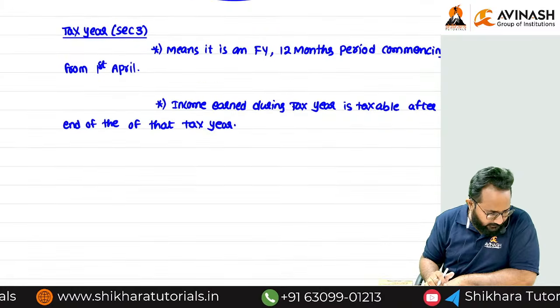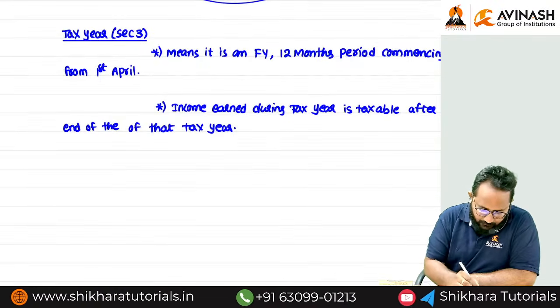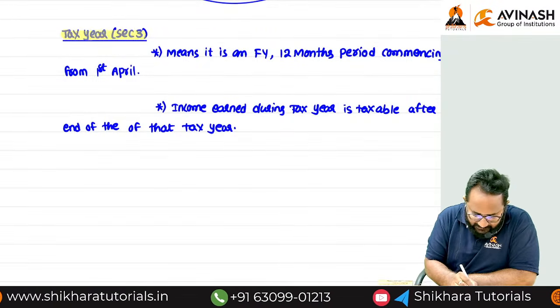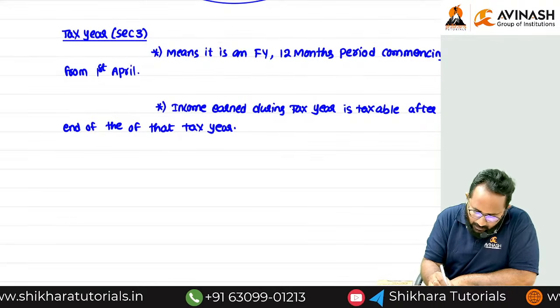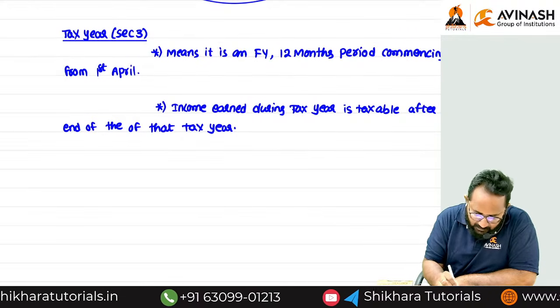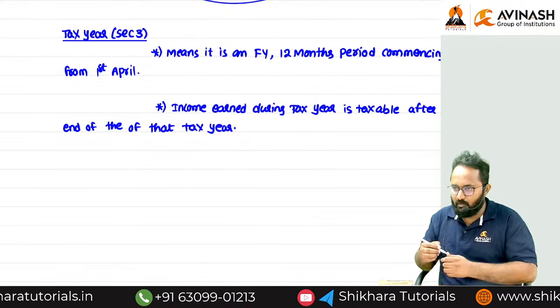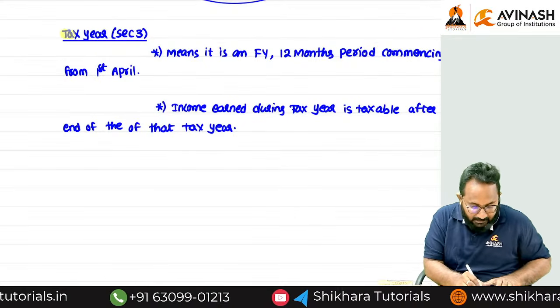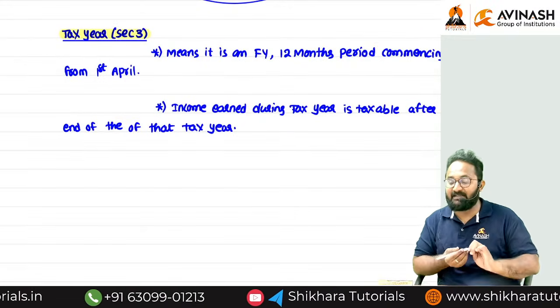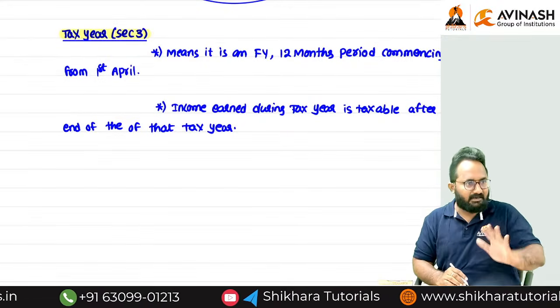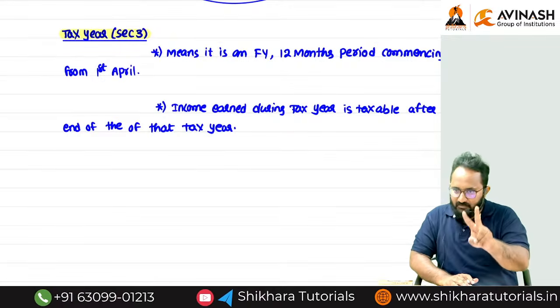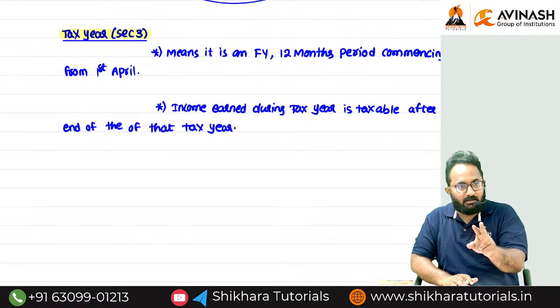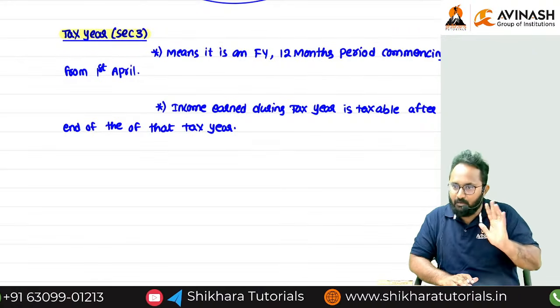Generally, whenever we call it a tax year, it always consists of how many months? 12 months. But now we have to discuss some exceptions to the 12 months period. In two cases, the previous year is less than 12 months.